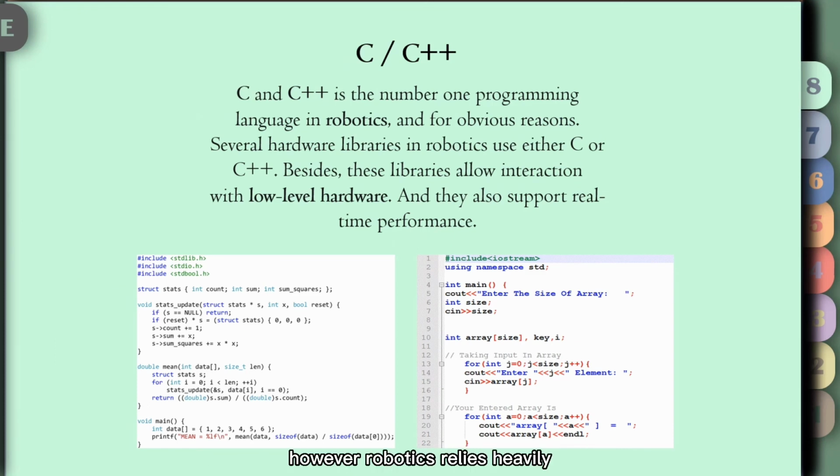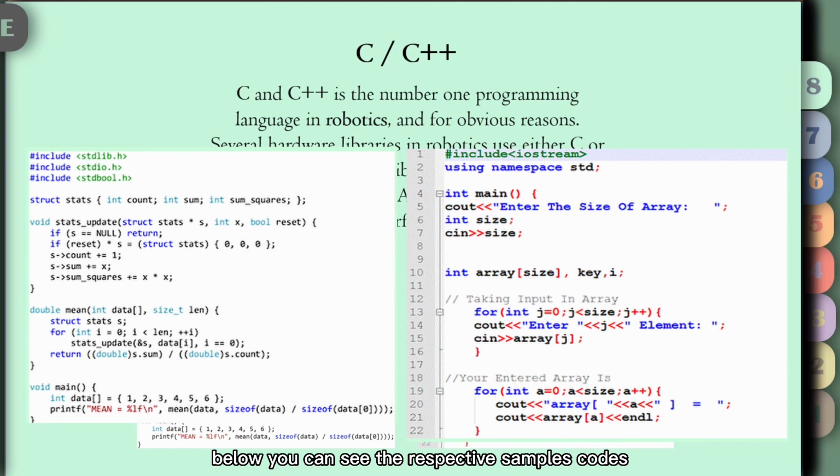Robotics relies heavily on real-time performance. As a result, C and C++ are the closest things to a standard language for programming robots. Below you can see their respective sample codes, and as you can see they are hard to do and it requires more lines of code.